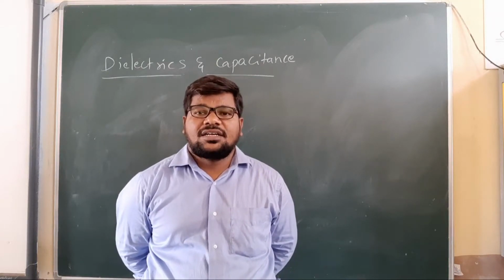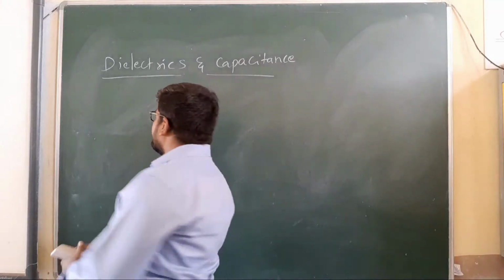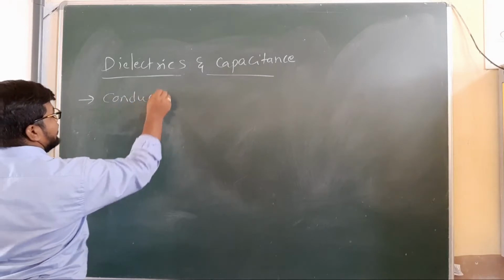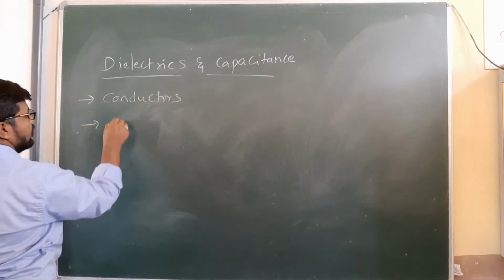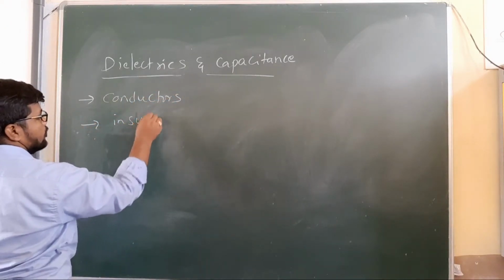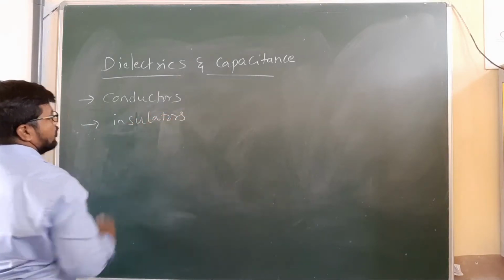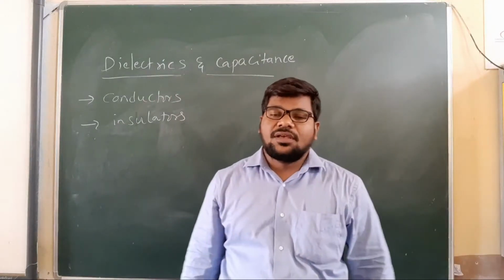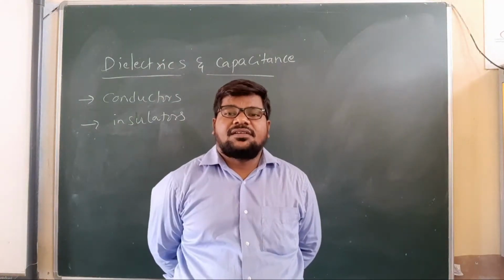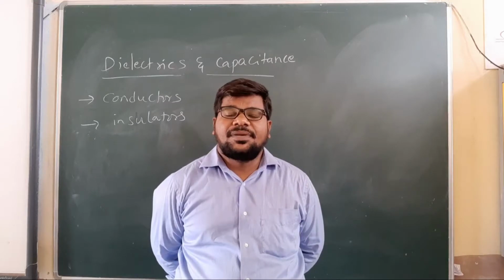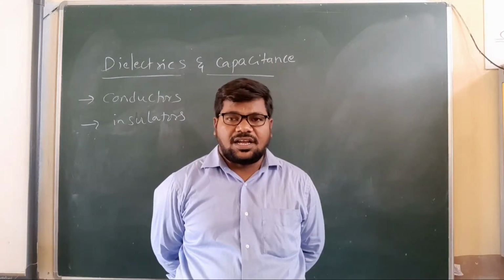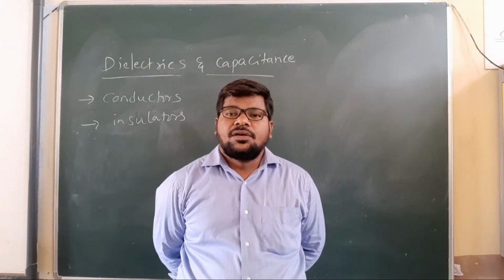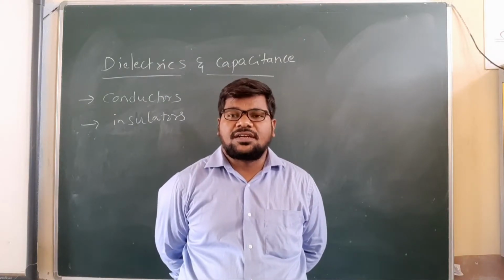Coming to conductors and insulators. What are conductors? A conductor is a material which allows electric current, or a substance which has a large number of free electrons.